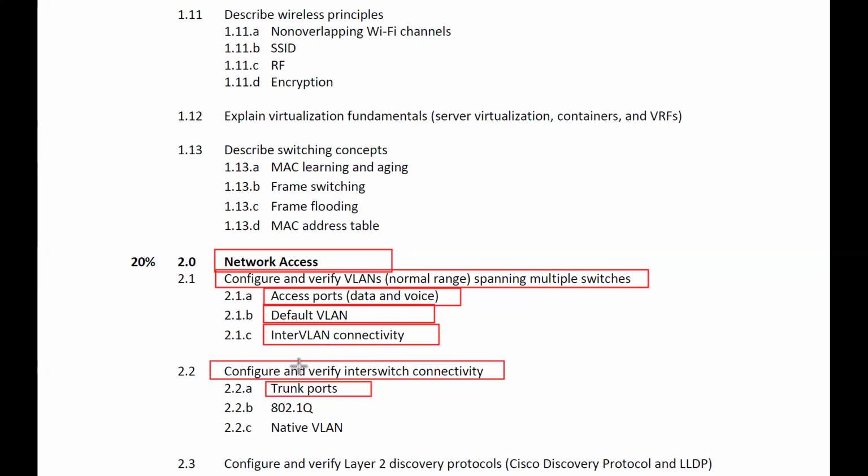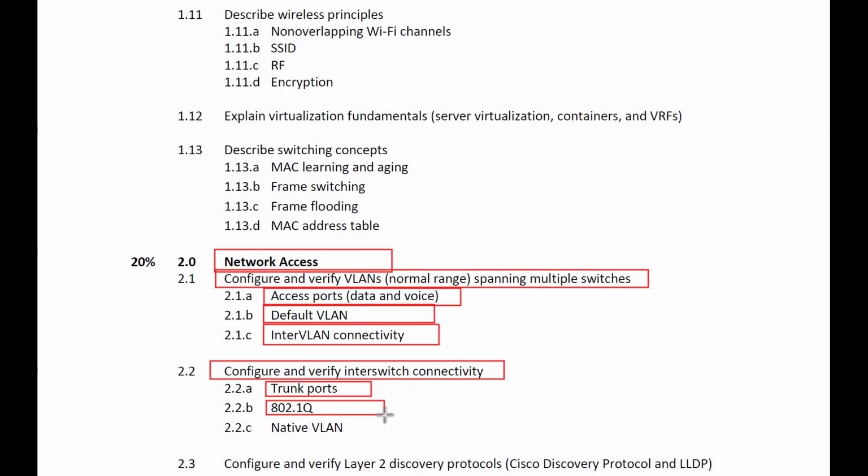Then 802.1Q, this is called a tagging method. Let's say you have to enable communication between different LAN environments. You want this particular information to be delivered only to this particular organization. So what is required here? Tagging. Let's say when you send a letter, you write the address on that. That address is called what? Tagging.